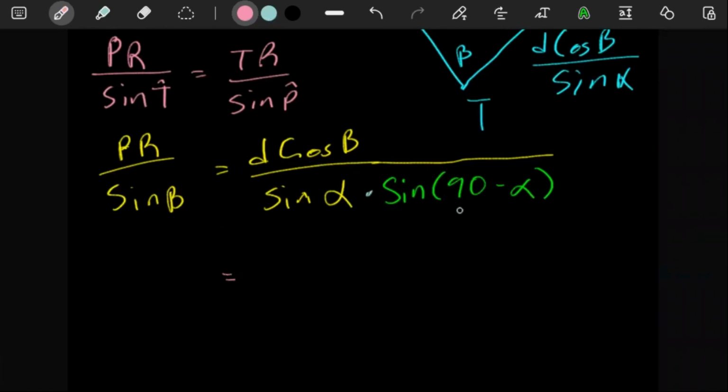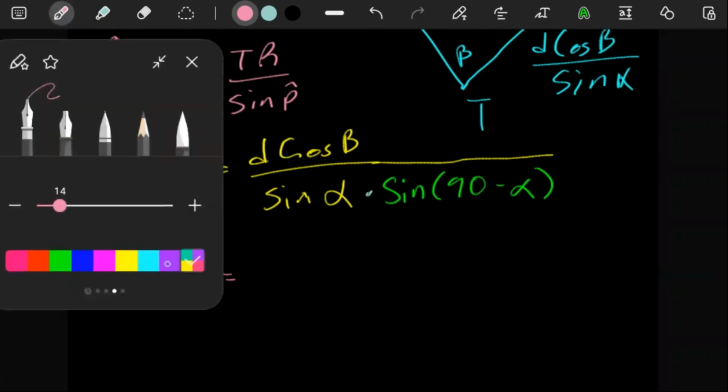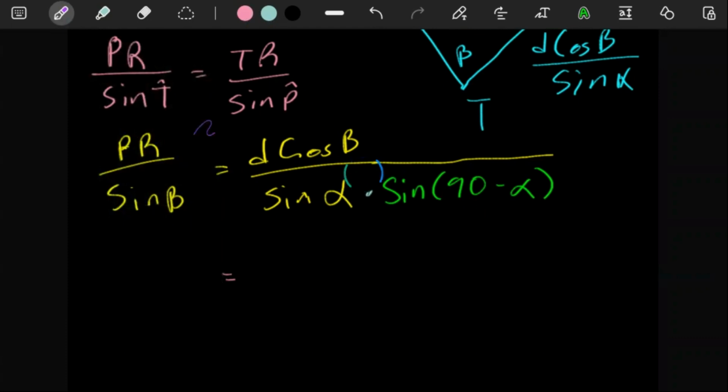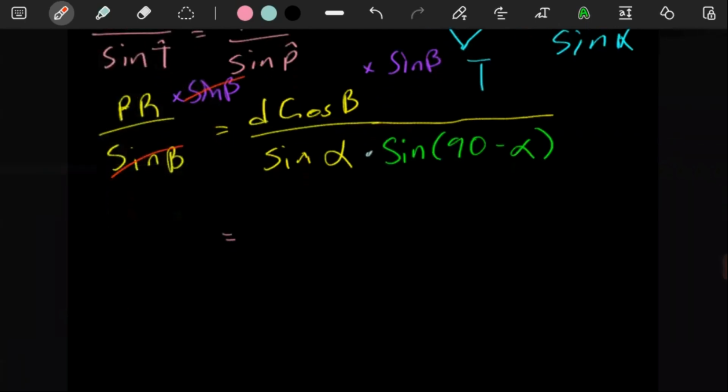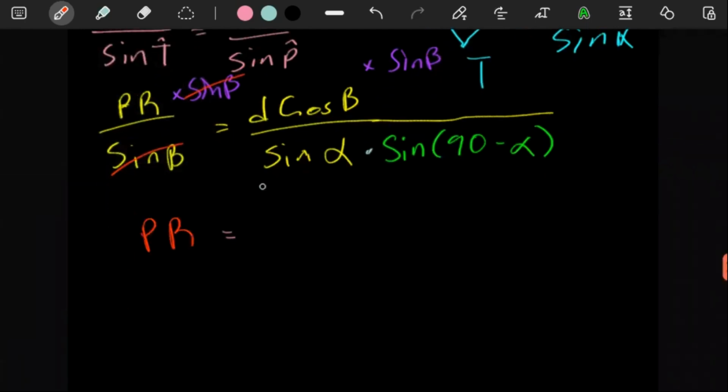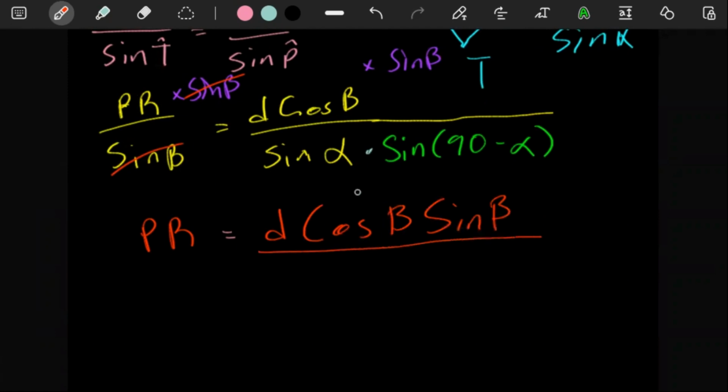So when you're simplifying some more, we can just deal with this actually. We can multiply both sides by sine B. So multiplying both sides by sine B, this cancels that, and then PR is here, right? This is going to be D cos B sine B, and this is sine X, sine alpha.